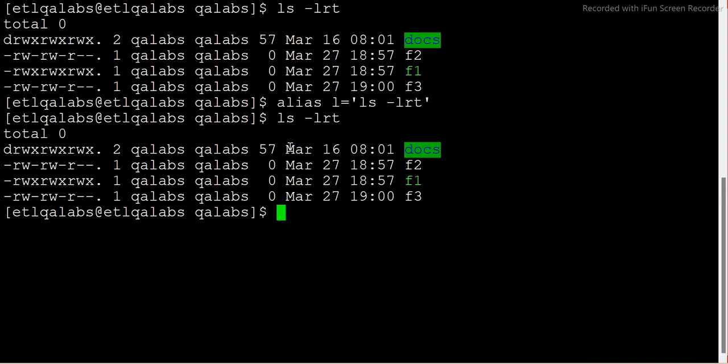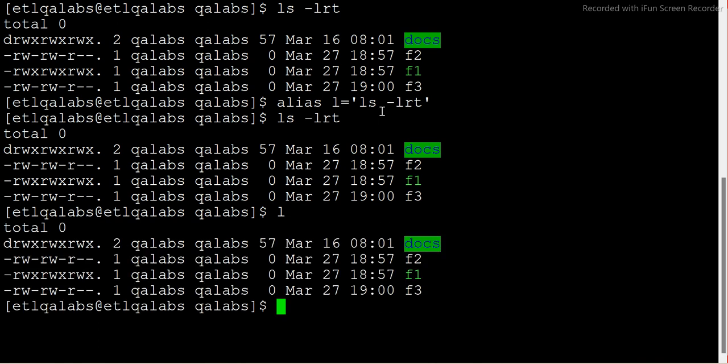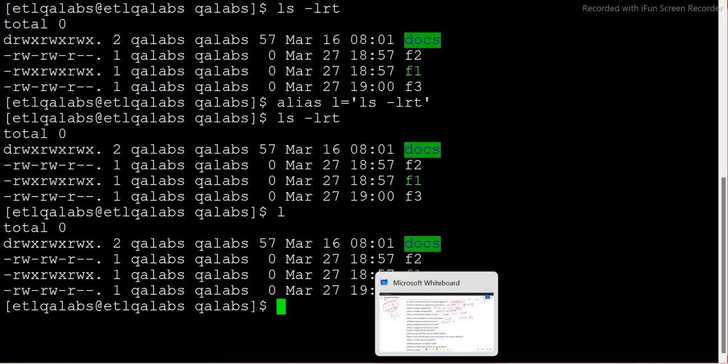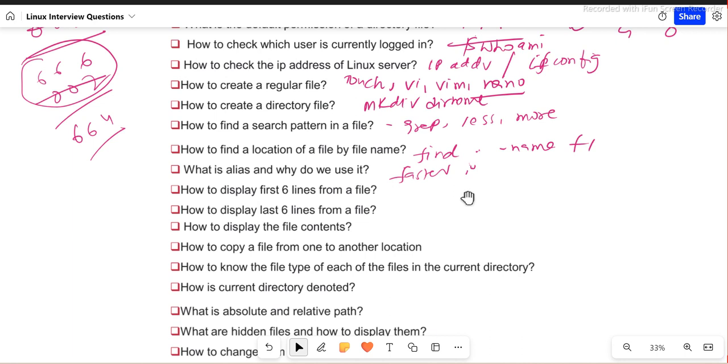But since I have created the alias L equal to this one, I can just simply type L. It will give the same answer. Similarly, for a very complex command, you can use an alias, and instead of writing the big command, you can use the small notation. So this basically speeds up your query writing, or whatever command, etc.